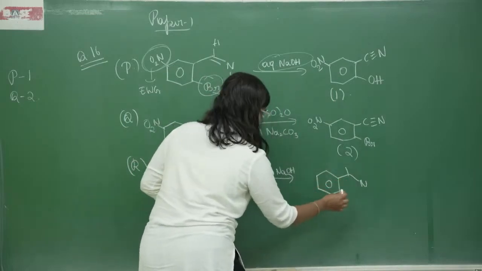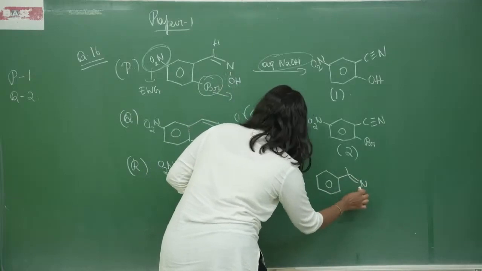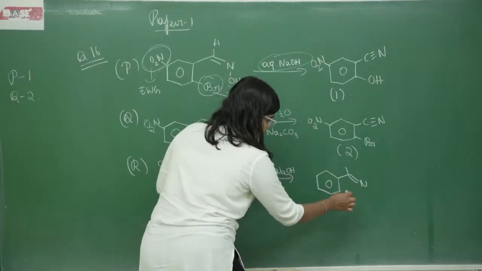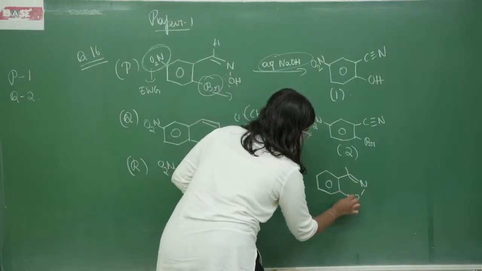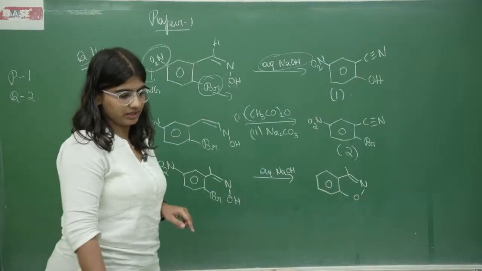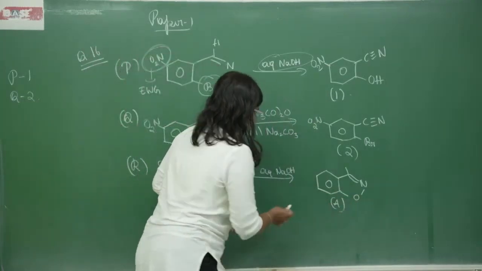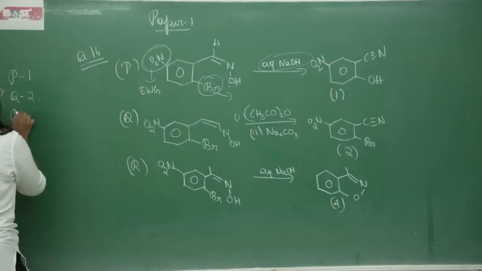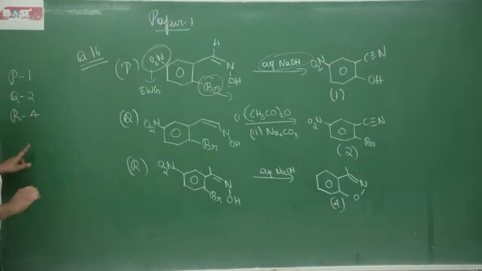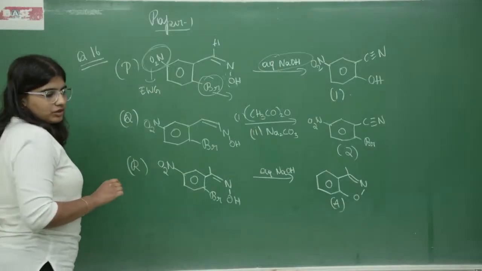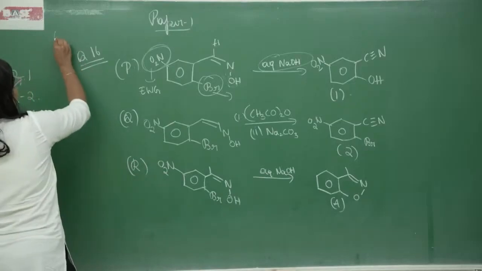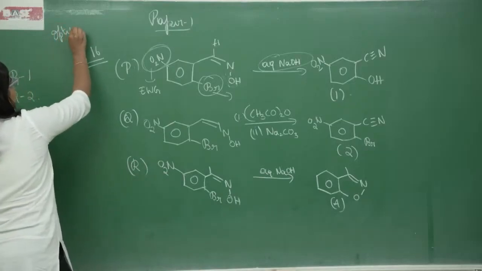Br will go, proton will go, it will exist as an O minus. So cyclization takes place, this will be our answer, and this corresponds to 4. So R corresponds to 4. Like this we have only option B. So option B is our answer.